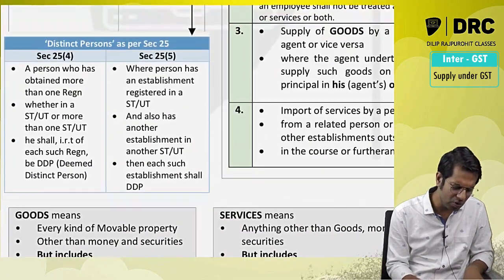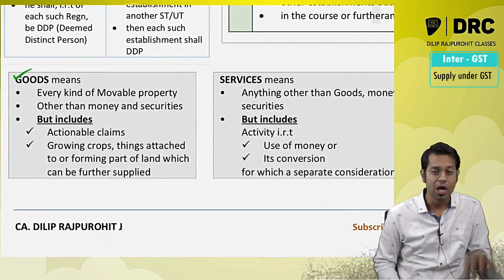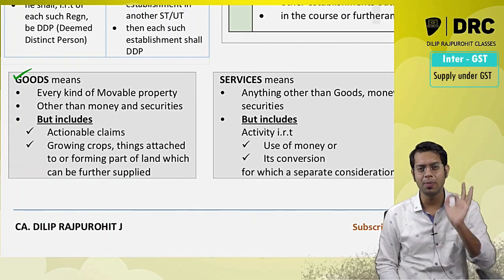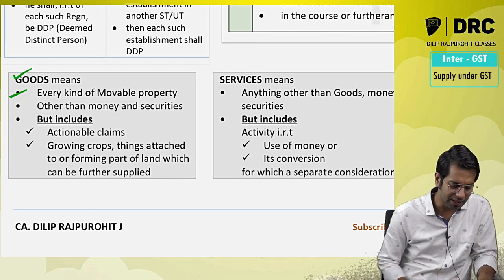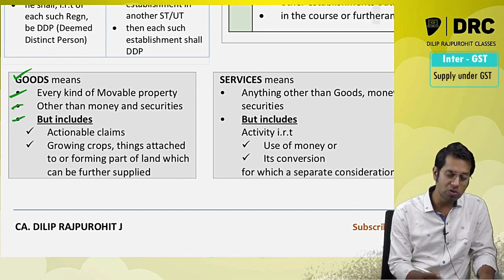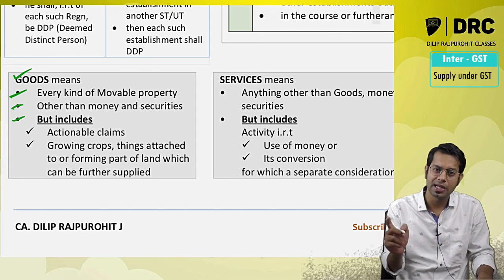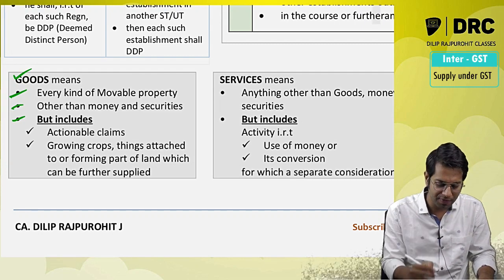Sir, what do you mean by goods? Goods means every kind of mobile property other than money and securities, but includes actionable claims, growing crops, and things attached to or forming part of land which can be further supplied.